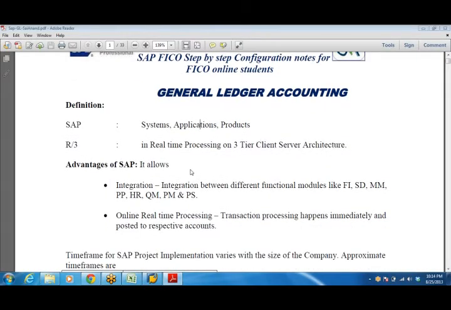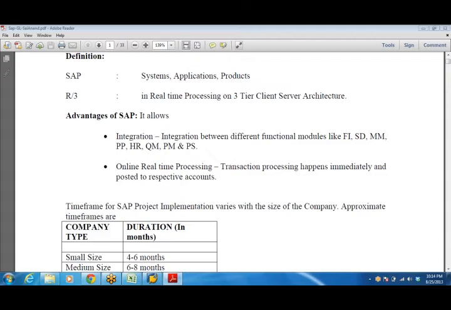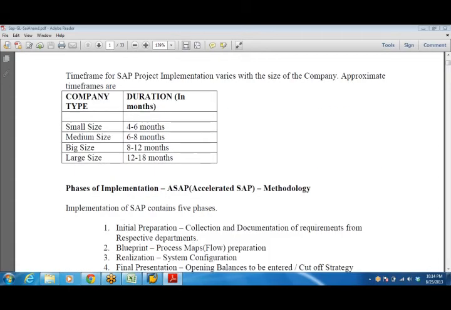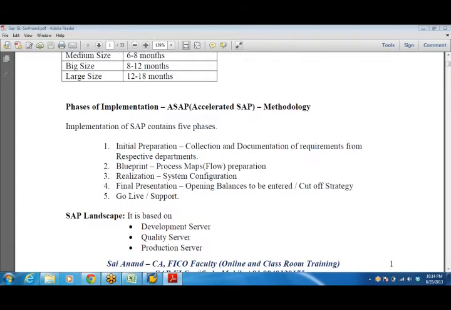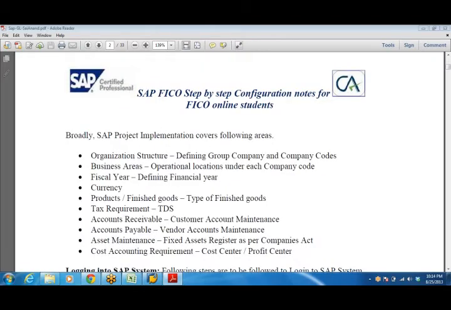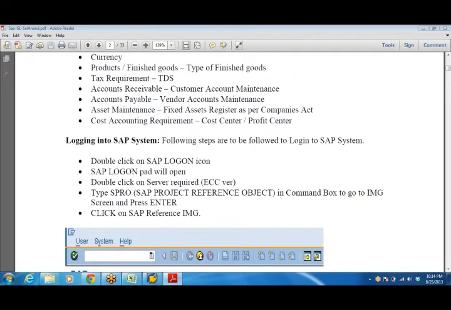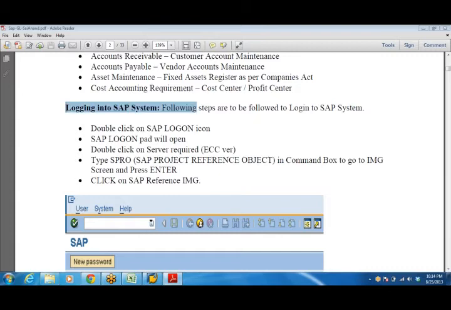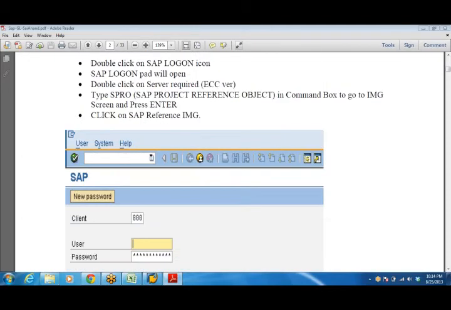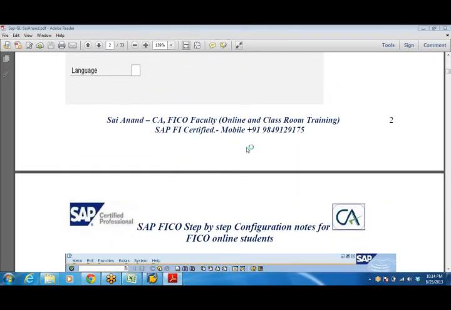Here I have given you the notes, everything in these notes: advantages of SAP, the project, how many days it will take, how to log into the SAP system. Double click on SAP. Everything has been provided to you here.